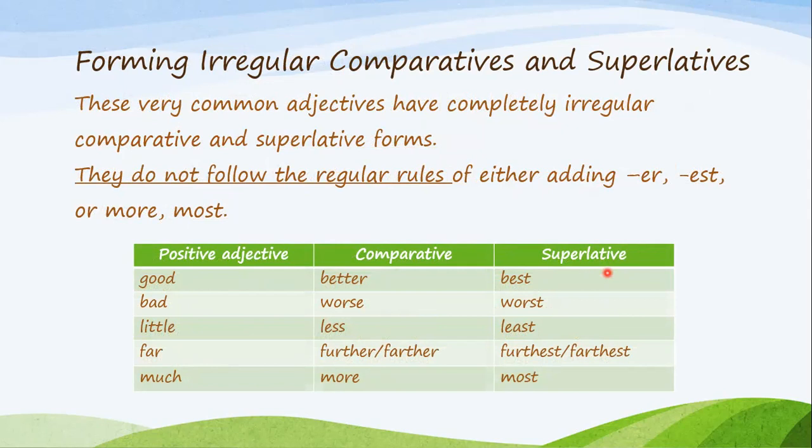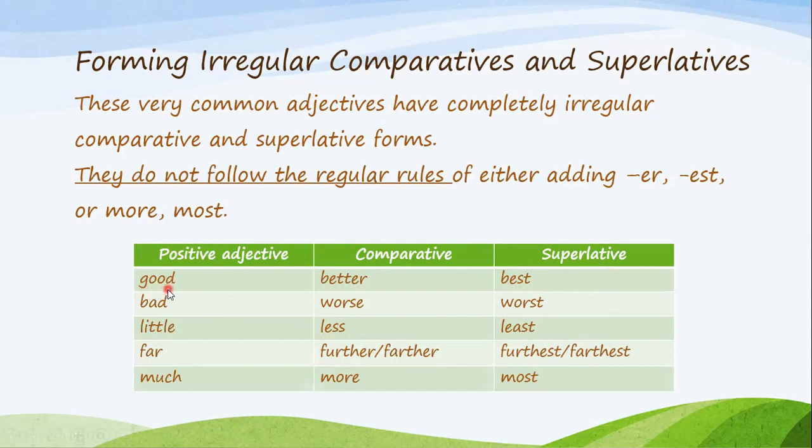I remove the Y and replace it with an I. So I'm just following regular rules. However, some adjectives, we cannot follow a regular rule for them. They are irregular. So I need to memorize how they change in the comparative and in the superlative. Let's take an example to get a clear idea on them.